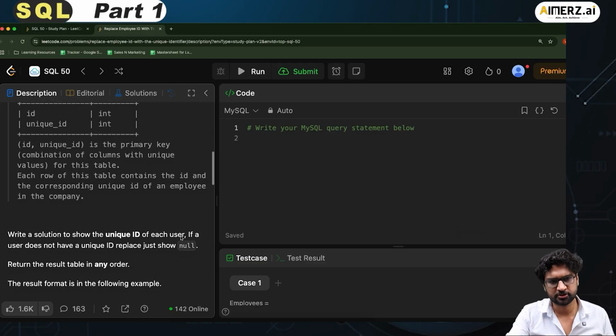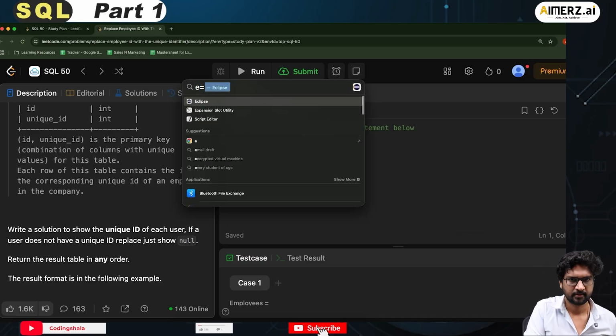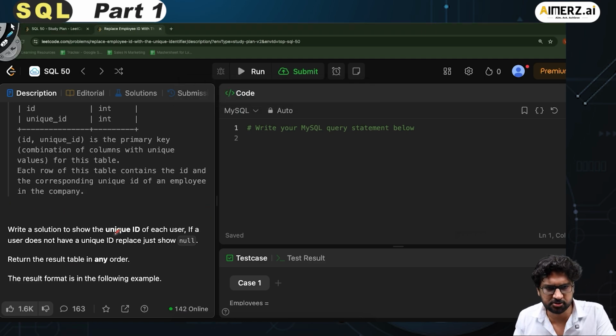Write a solution to show the unique ID of each user. Okay, let me open my description. Write a solution to show the unique ID of each user. If a user does not have a unique ID, just show null.